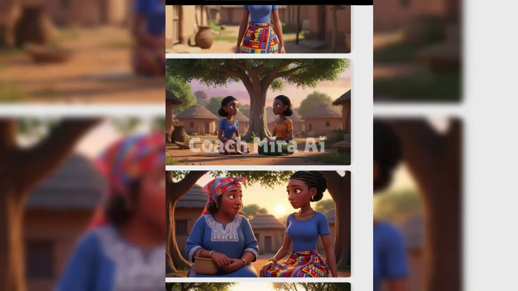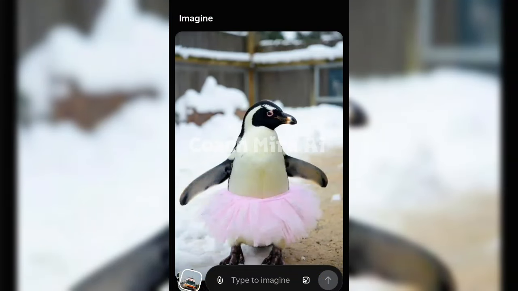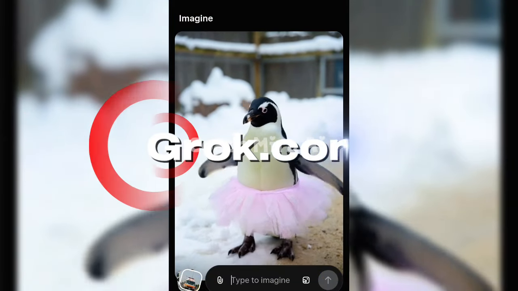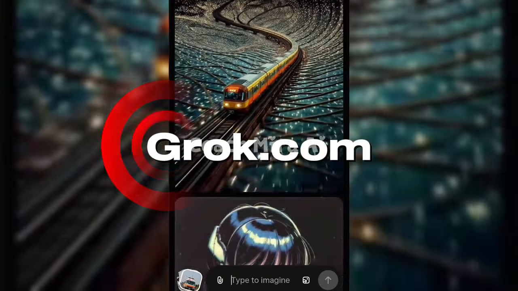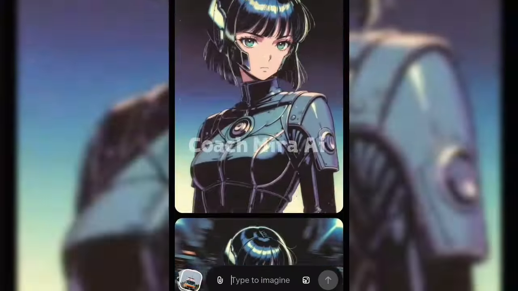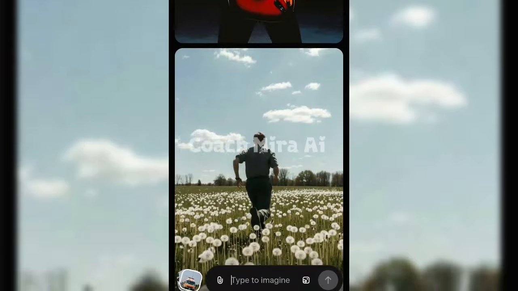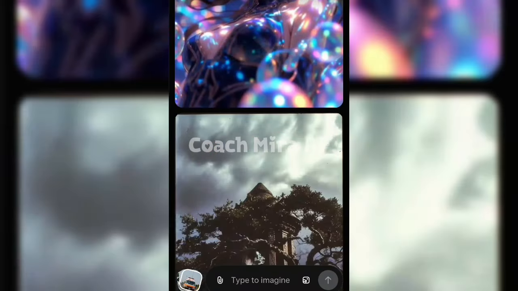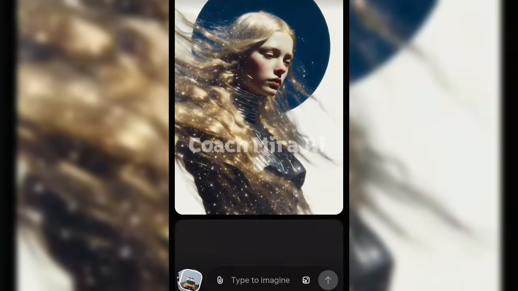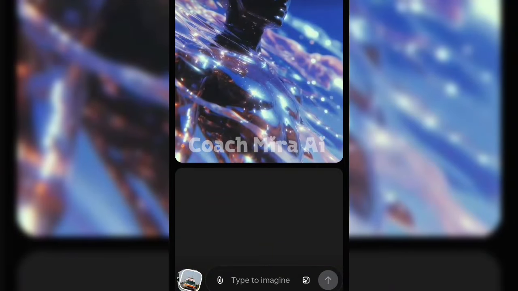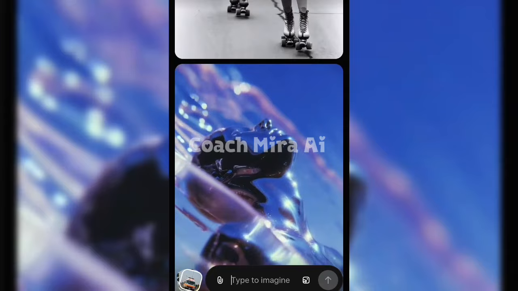The next thing I'm going to do is to generate our dialogues. I'm going to make them talk. I'm going to make them come alive. All right. Now come with me. Let's go to Grok AI. You're going to sign up if you haven't used it before. You're going to see amazing things a lot of people created and they are so beautiful. You can even click on it and get the prompt and recreate them. Yeah, you can do that. Now, this is not why we are here.